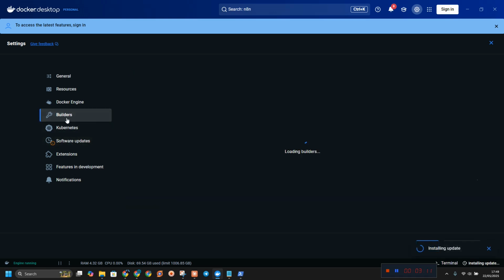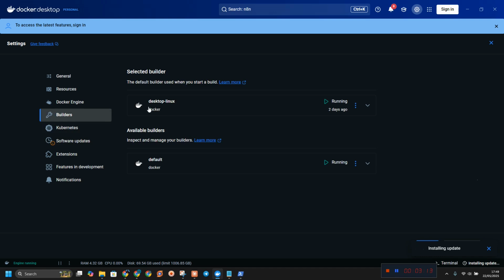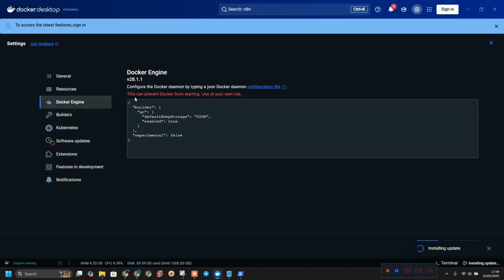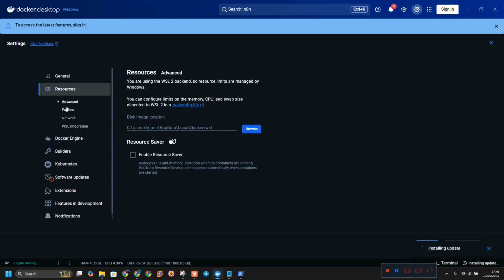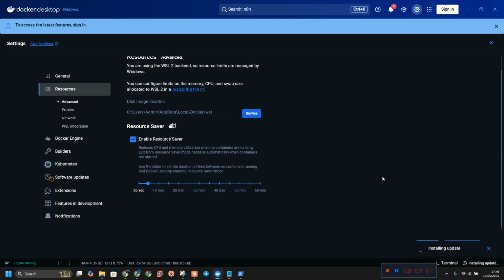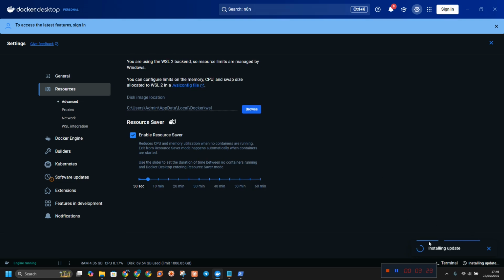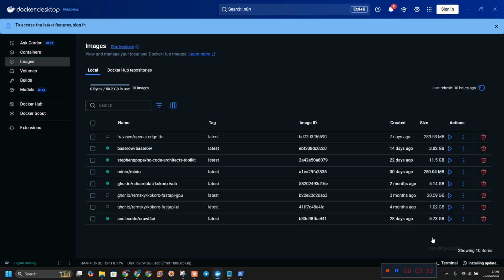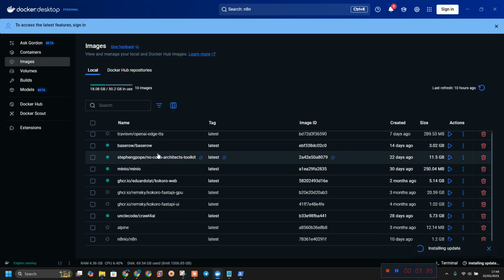So it's installing the update. We have the builders. Linux is running, this one is running. We have the Docker engine, the resources folder, enable CPU utilization when containers are not working. I think we have to utilize that one for now. Can I save? Okay, that is safe for now.